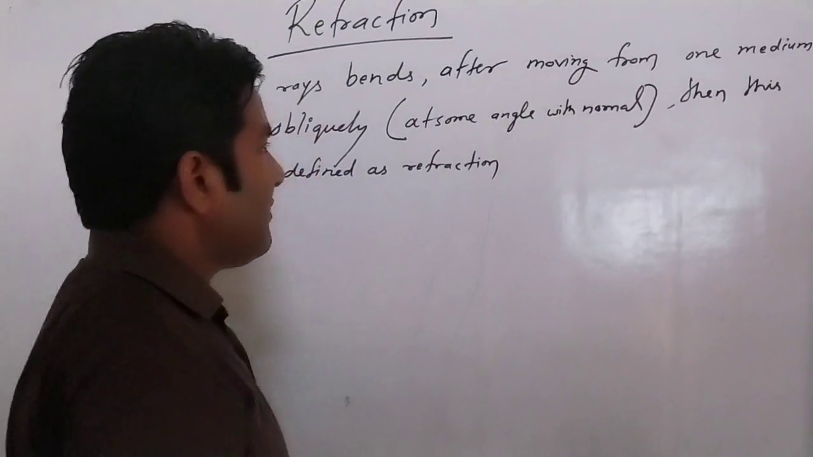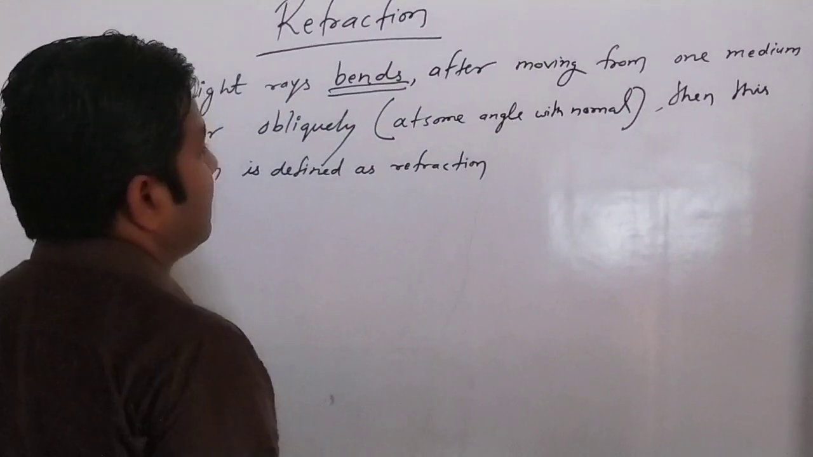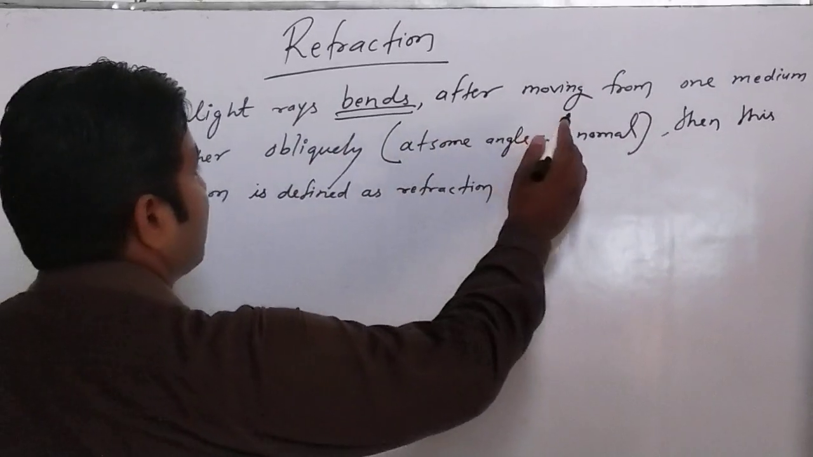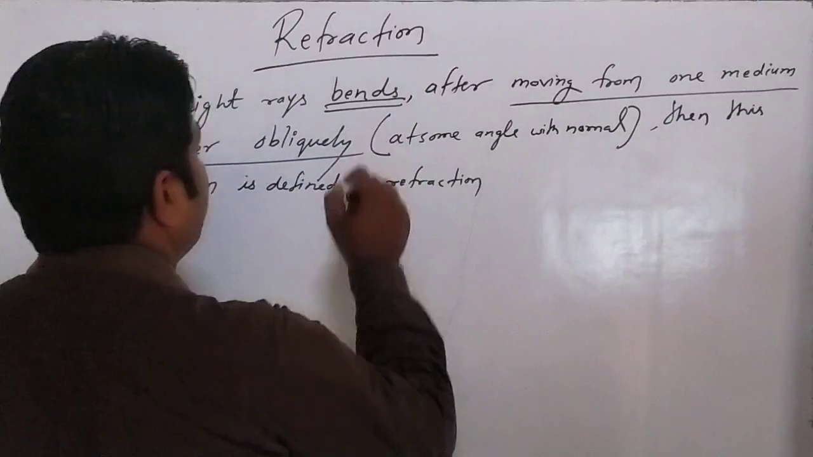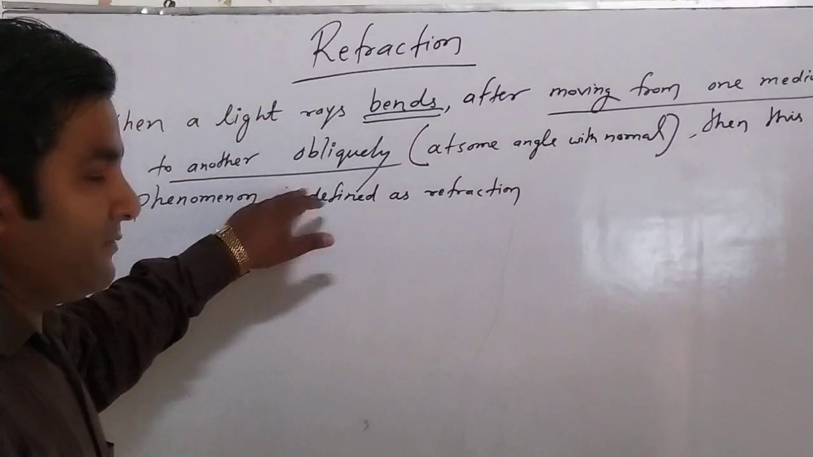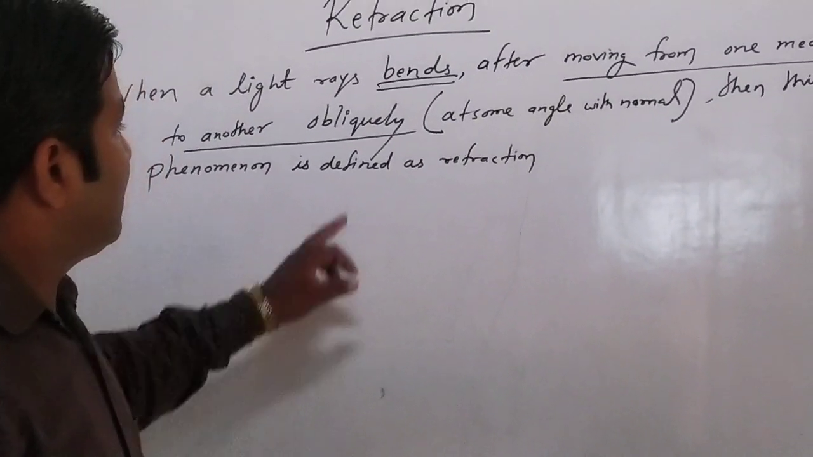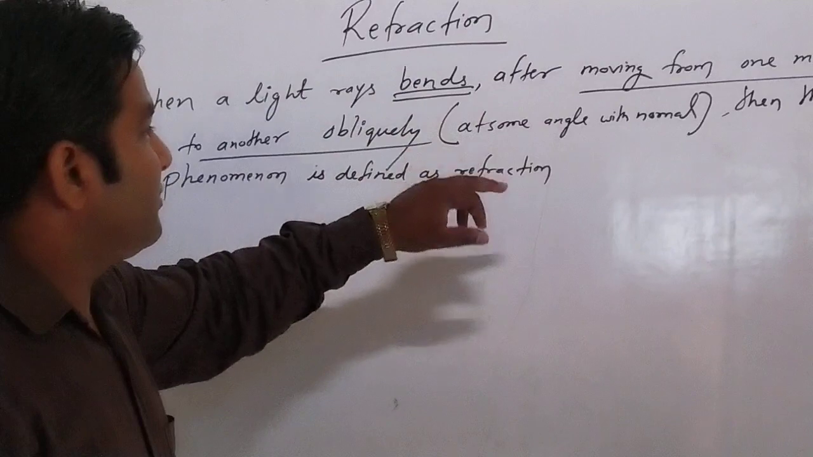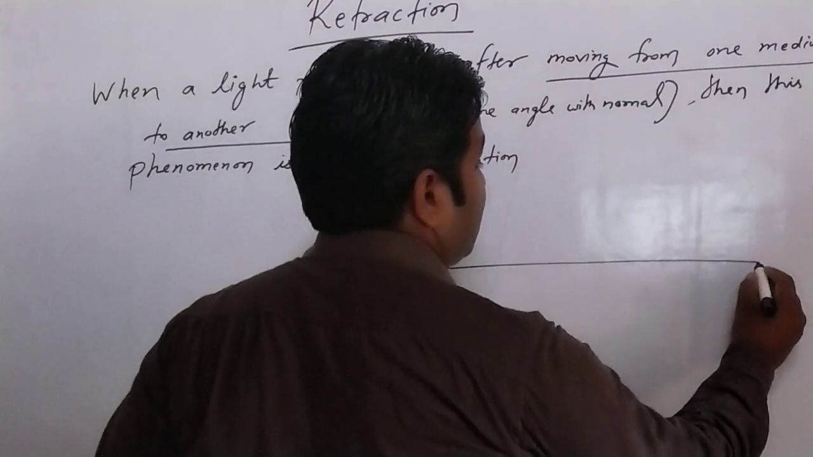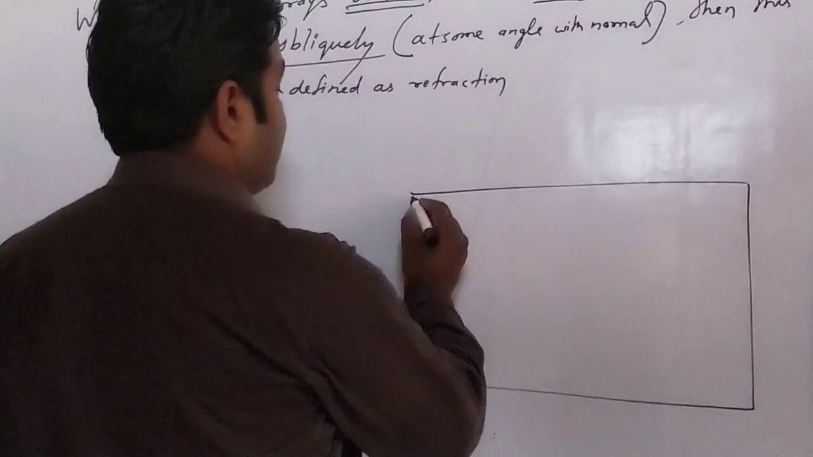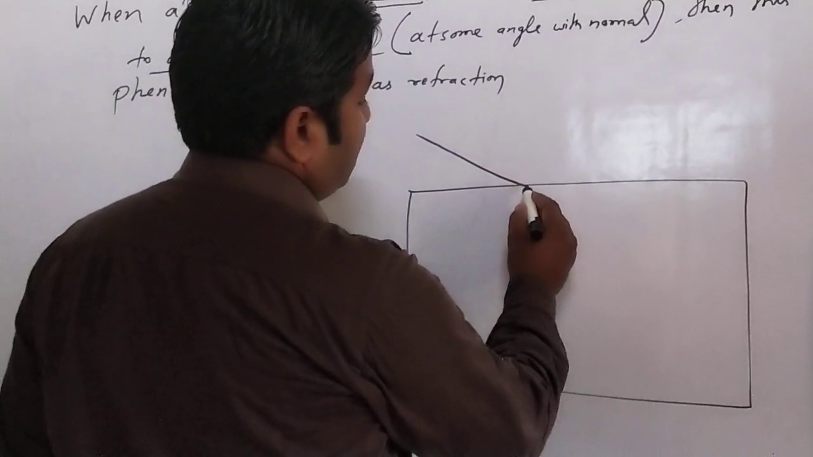It means two conditions here. First, bending, and second, moving from one medium to another medium obliquely. Whenever moving normally, there is no chance of bending, and when moving from one medium to another obliquely, just like when we draw the diagram, everything will be clear. This is the diagram concept.